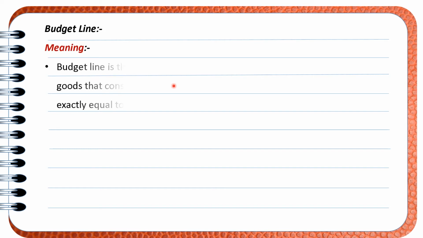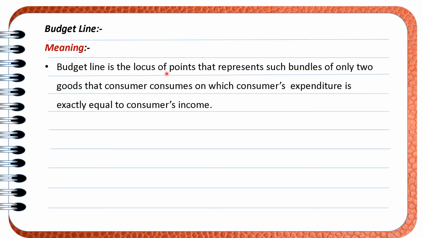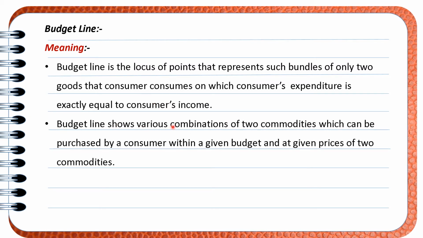Let us see. Budget line is the locus of points. It means any point on the budget line is called locus of the point that represents such bundles of two goods, the set of two goods on which the consumer's expenditure is exactly equal to consumer income. It means a graphical presentation showing different options of purchasing two goods within the limited income giving equal satisfaction to him. Clear? The budget line shows various combinations of two goods which can be purchased by a consumer at a given price of two commodities.